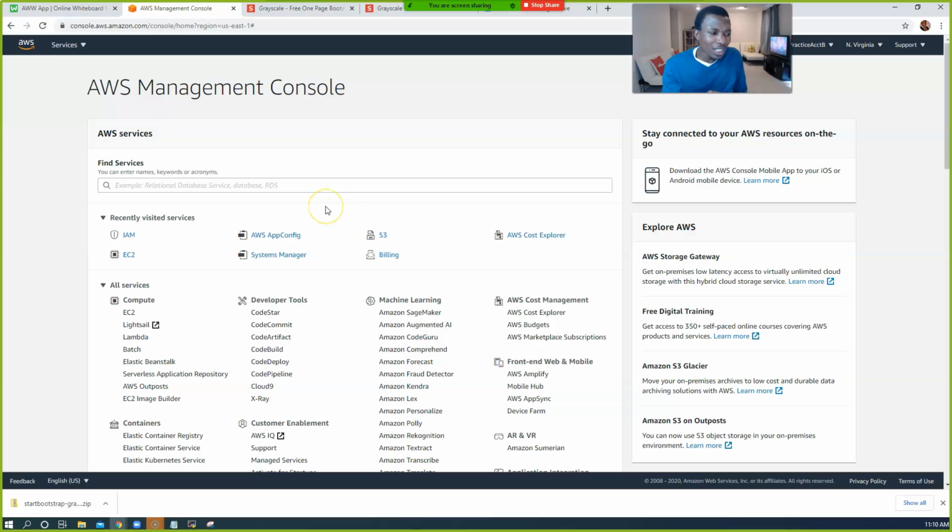Very good. So we're not going to do full admin. Remember, we can just give it S3 full access, right? Without giving full admin. That means the EC2 will not be able to do anything but S3, which is what we want.